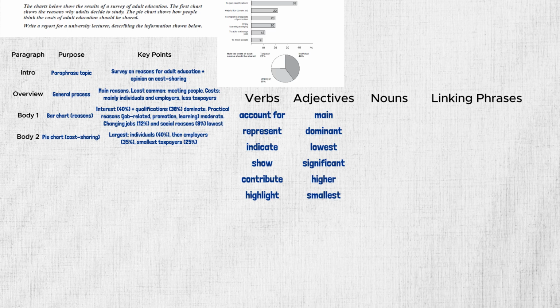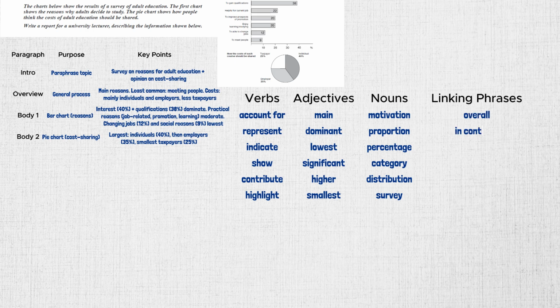For nouns: motivation, proportion, percentage, category, distribution, survey. In linking phrases: overall, in contrast, whereas, on the other hand, by comparison, similarly.